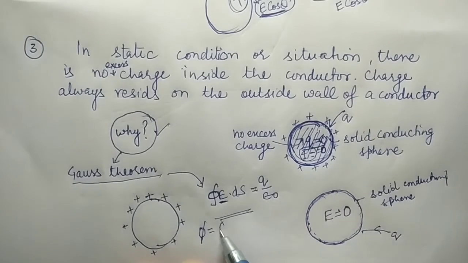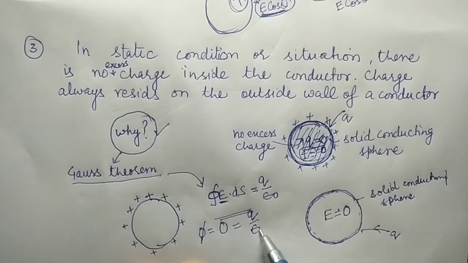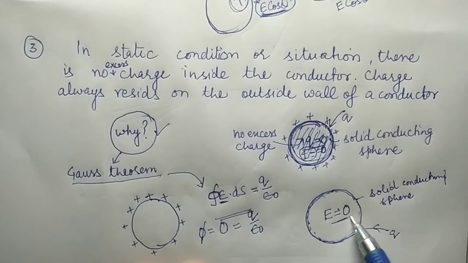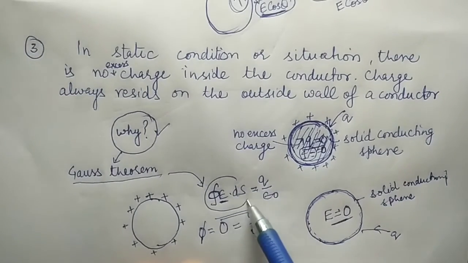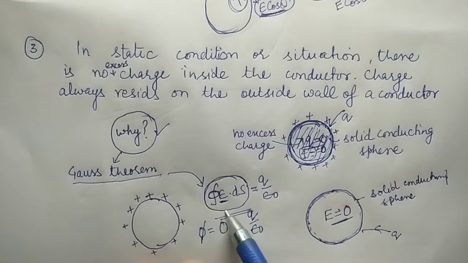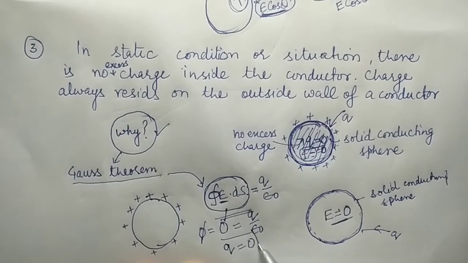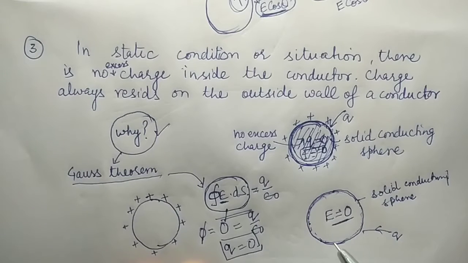So this part is equal to 0, is equal to Q divided by epsilon naught. Since the electric field inside a conductor is equal to 0, the left hand side is equal to 0. So if you solve it, then it says that Q is also equal to 0.